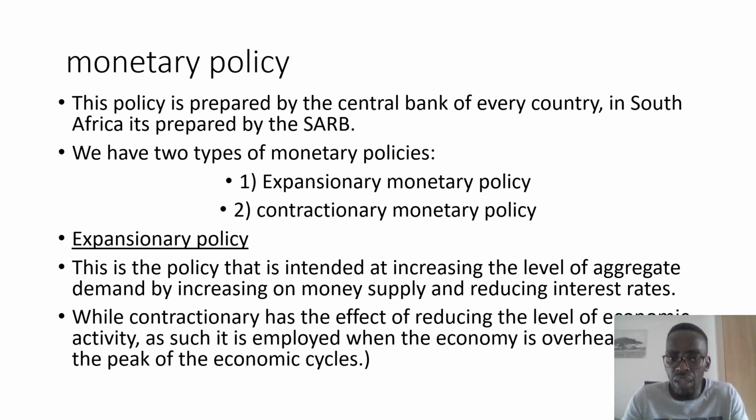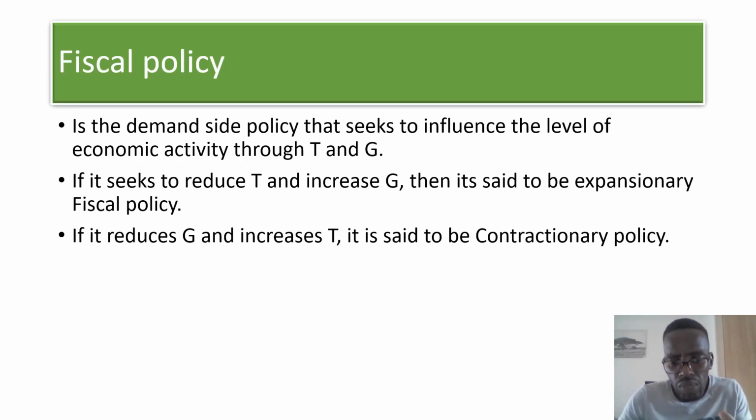And then we also have, on the other hand, what is called the fiscal policy. Now, when we look at the fiscal policy, we are saying this is a demand side policy that seeks to influence the level of economic activity by looking at two instruments.